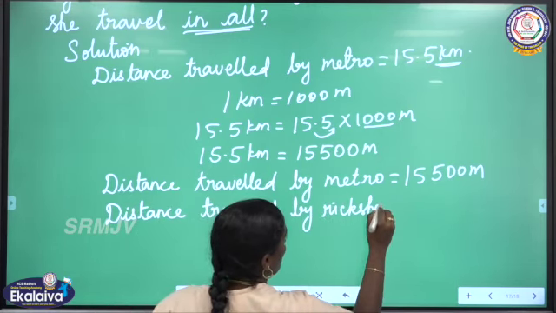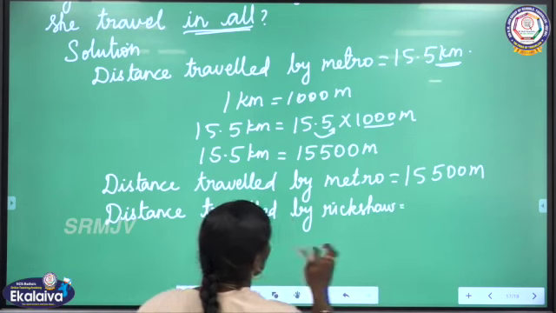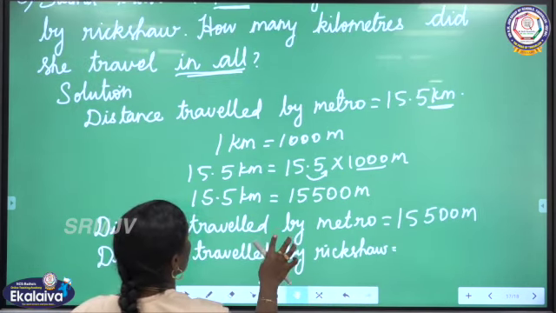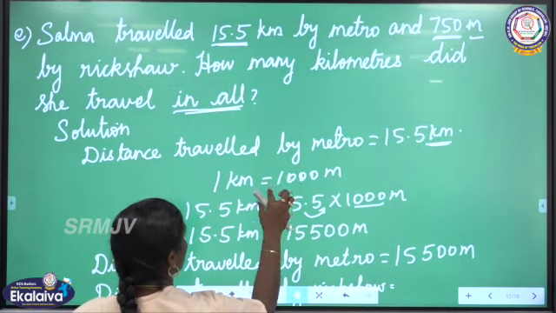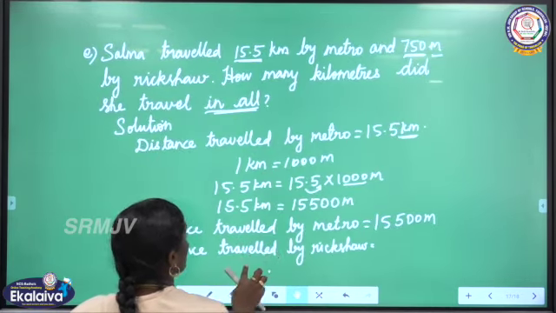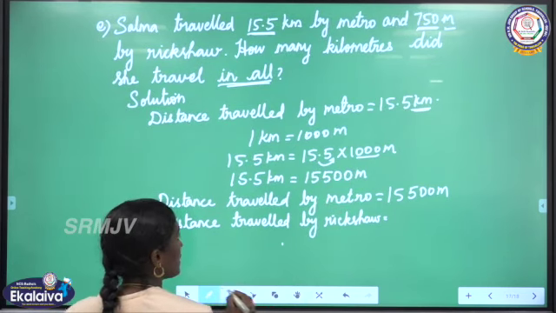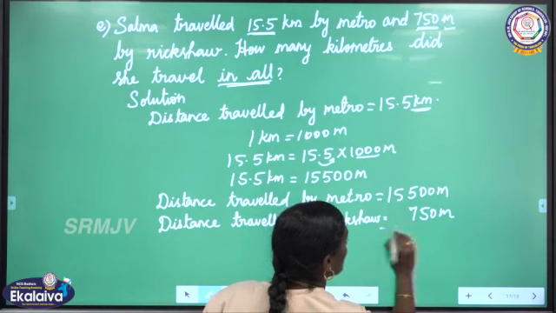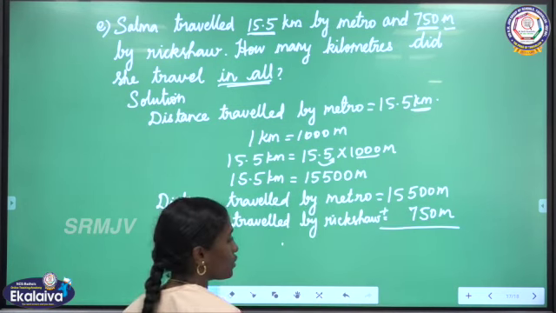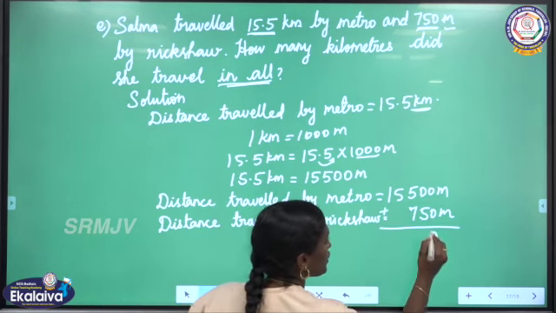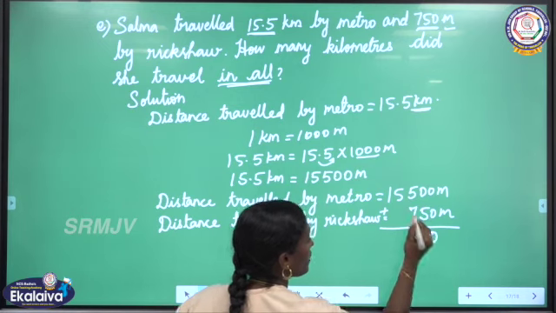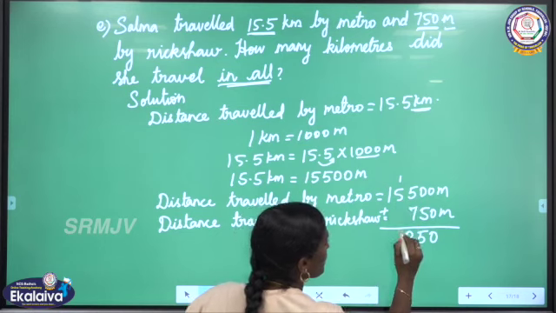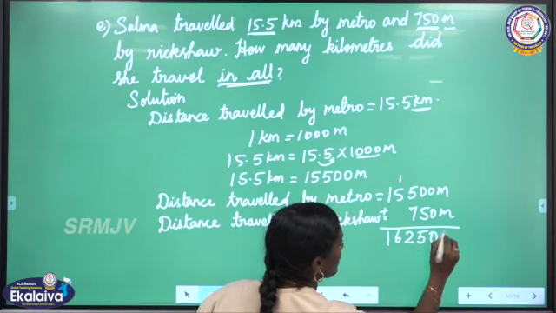Rickshaw, that is 750 meter. Okay, that is 750 meter. We have to arrange it properly. That is a 3-digit number. Then we have to add. Here 0 plus 0, 0. 0 plus 5, 5. 5 plus 7, 12. 2 here, 1 carry over. 1 plus 5, 6 here, 1.